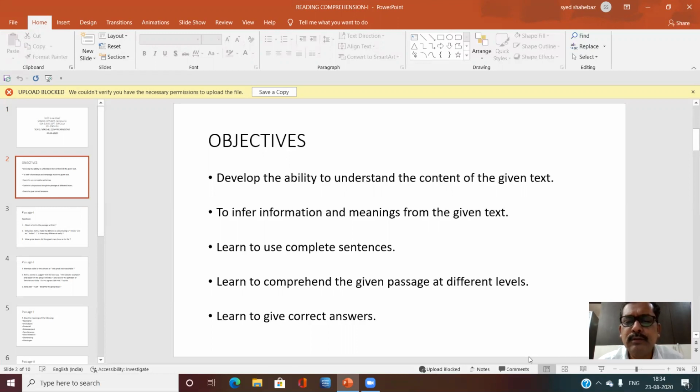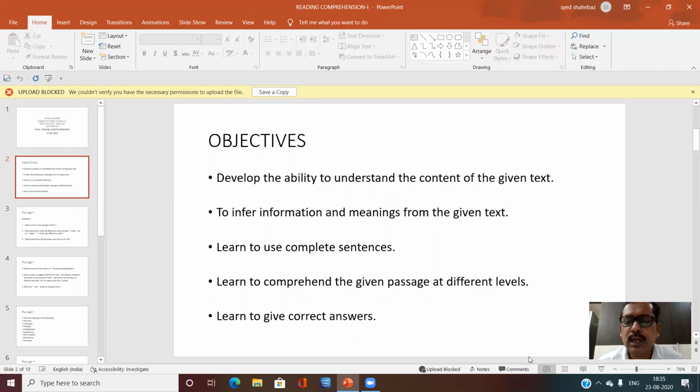Learn to comprehend the given passage at different levels. One should be able to understand the given passage at different levels. That is, should be able to write answers to short questions, longer questions, writing meanings, filling in the blanks, MCQs, multiple choice questions, answering multiple choice questions, matching. So a student has to answer all these sorts of questions.